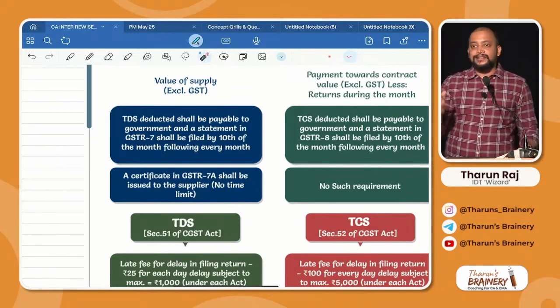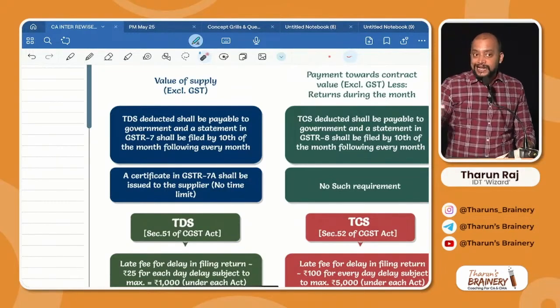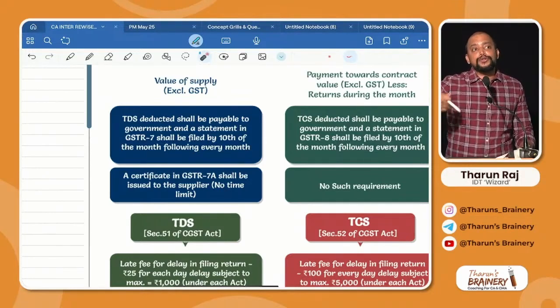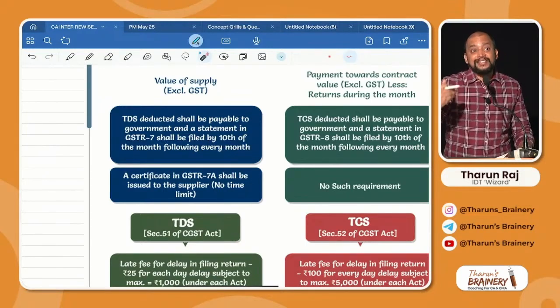3 compliances. Compliance number 1, they need to deduct TDS and pay it by 10th of the month following every month. Plus at the time of remitting TDS, they should also file GSTR 7. Compliance number 2, filing GSTR 7. Compliance number 3, they should give a certificate, the TDS certificate in GSTR 7A, no time limit for that.